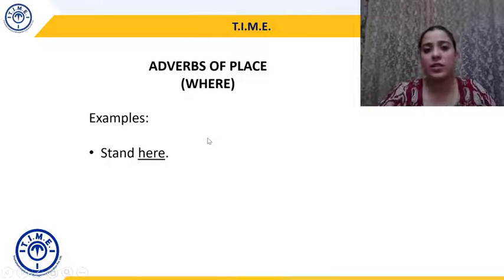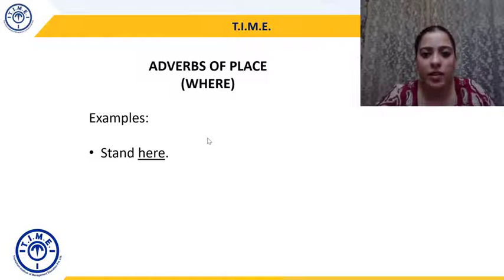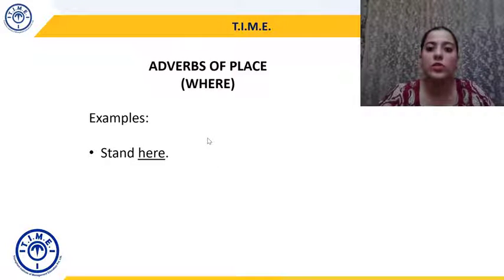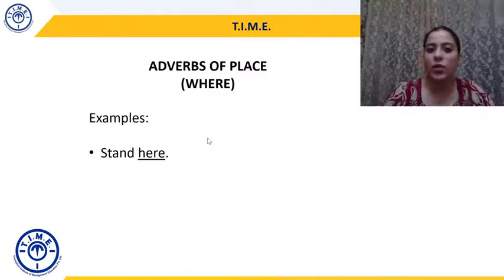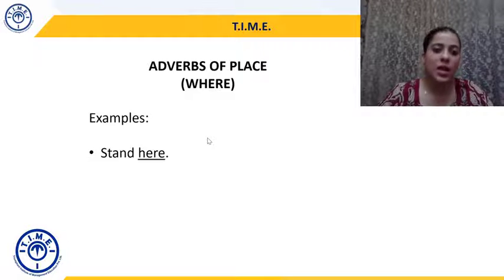Many of us have heard this. Please stand behind the yellow line, right? When we are at metro stations, you hear this constantly. Please stand behind the yellow line. So behind becomes an adverb of place, right? उस जगह पे where are we supposed to stand? We are supposed to stand behind the yellow line. Behind becomes an adverb of place.